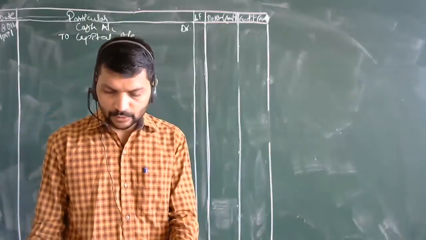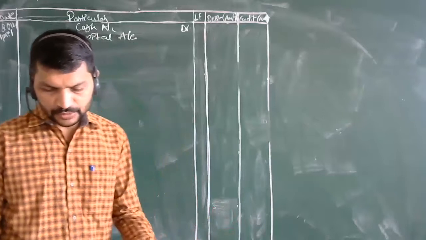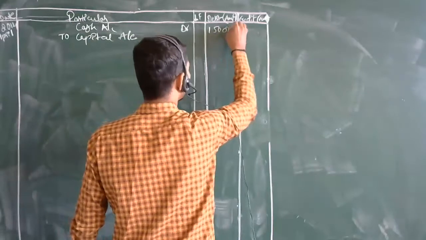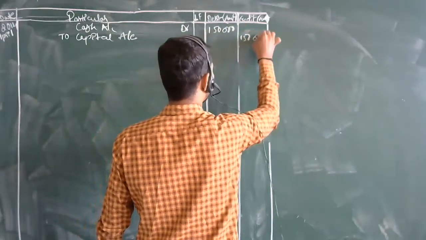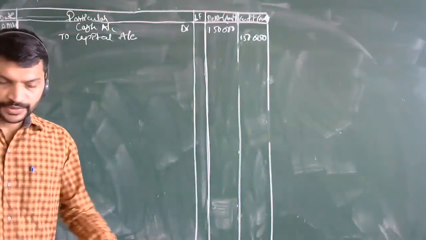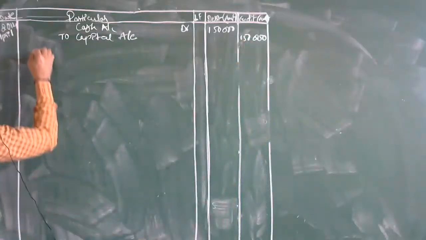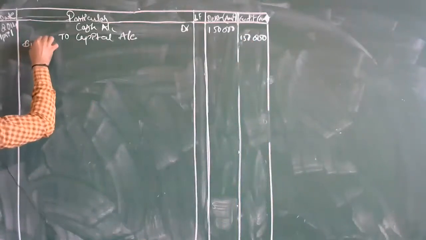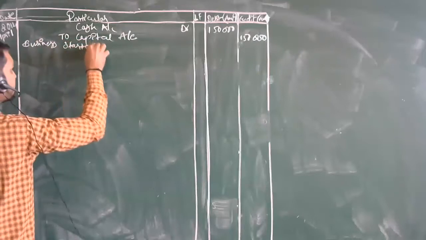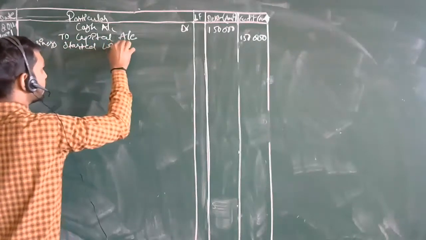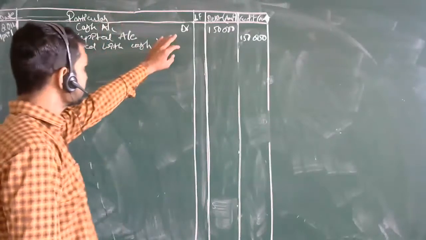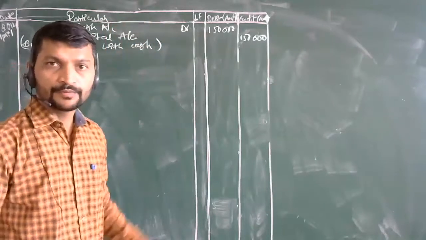So it is cash account debtor to capital account. Cash is 1,50,000. Then, the narration: business started with cash. Correct? So this is the first narration for the first journal entry.